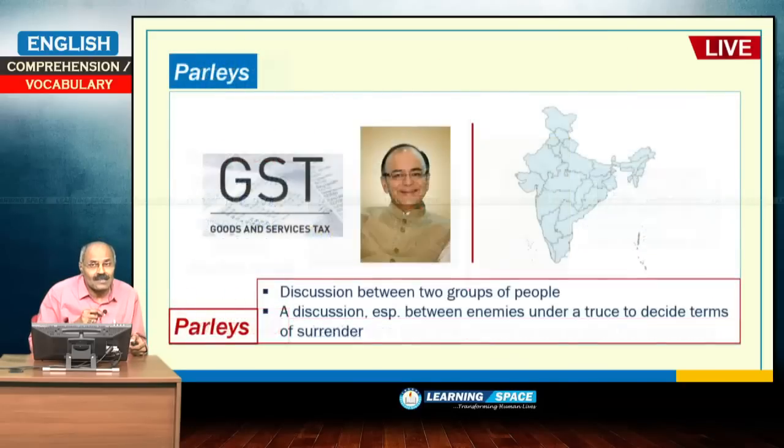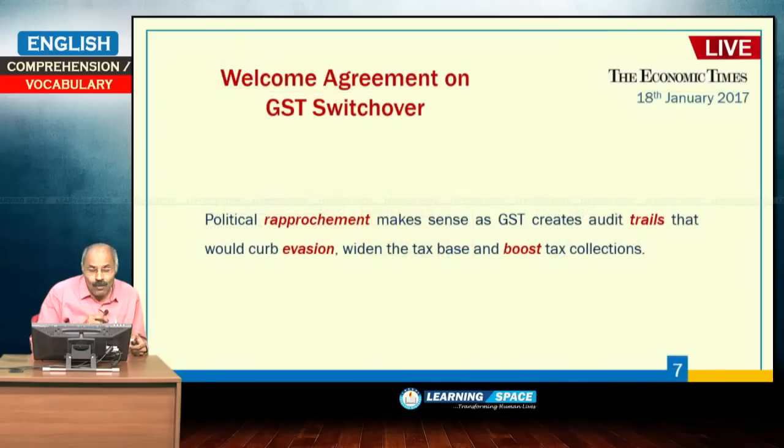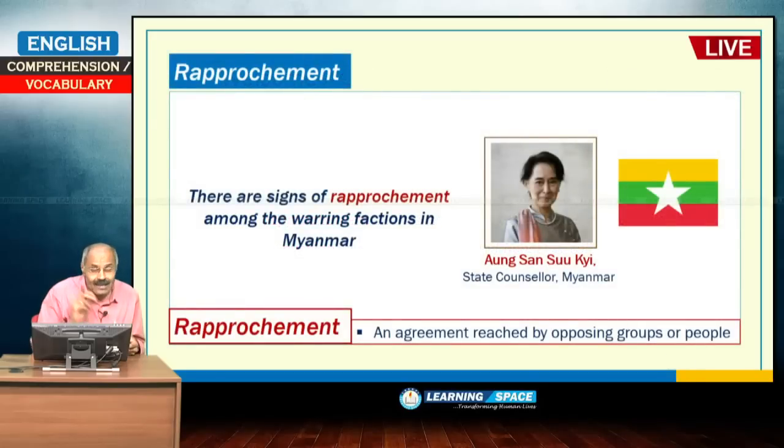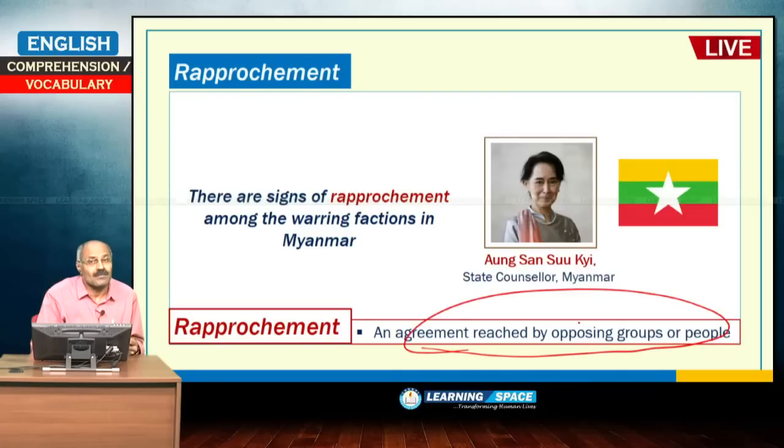Let us look at the next paragraph. Next paragraph is with regard to political rapprochement. What is the meaning of rapprochement? Rapprochement means here agreement reached by opposing groups or people. Please understand this word, quite often we come across this. Agreement reached by opposing groups, that is rapprochement.